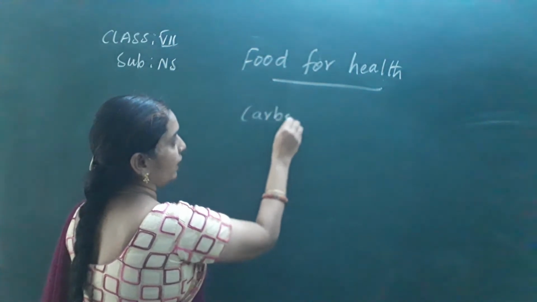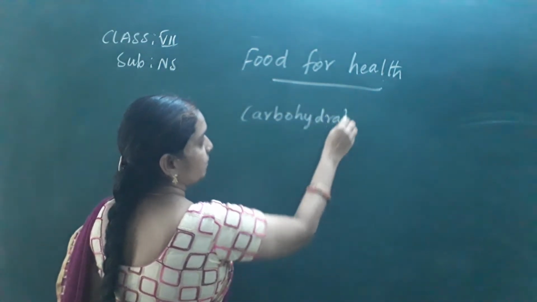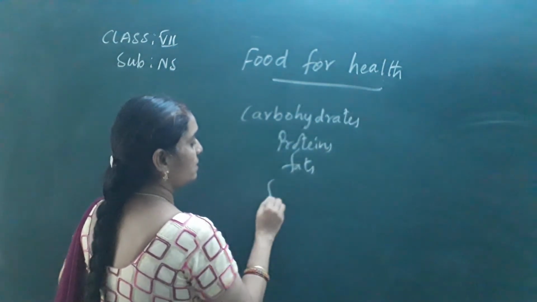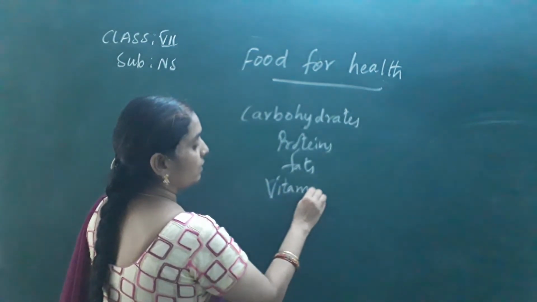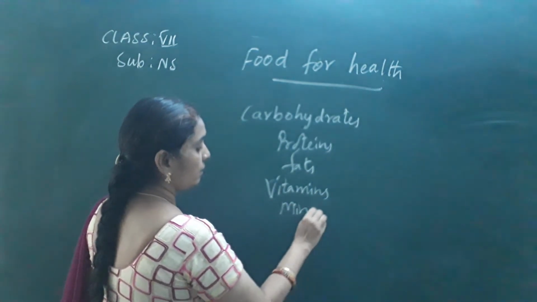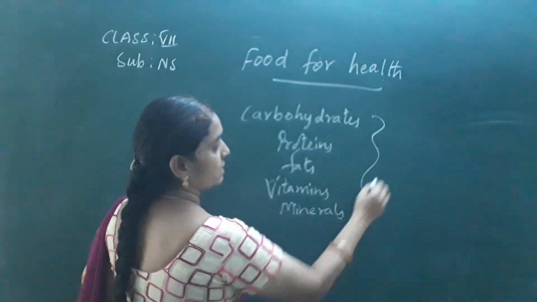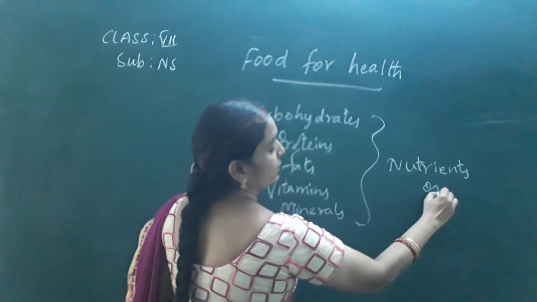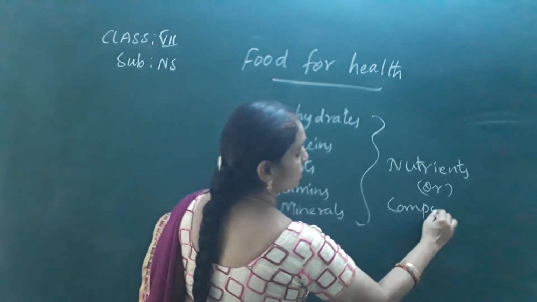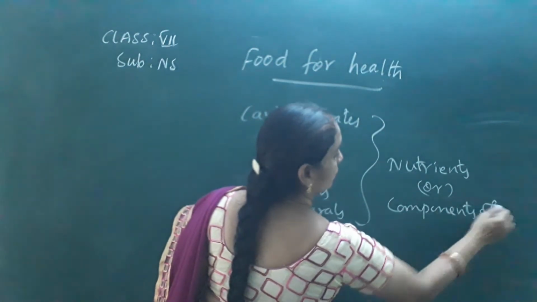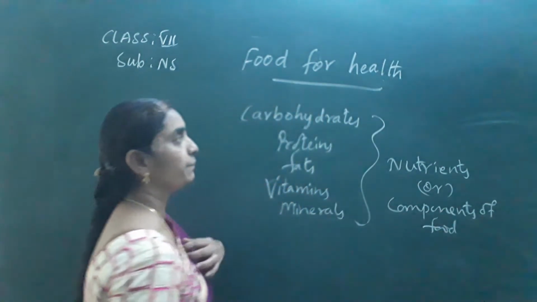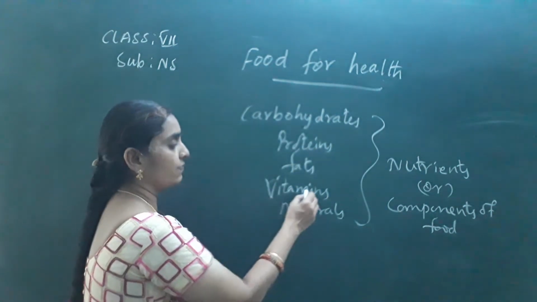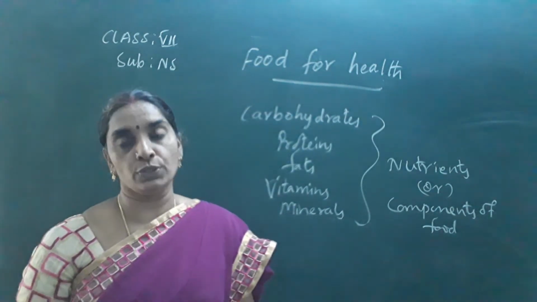They are carbohydrates, proteins, fats, vitamins and minerals. These are all nutrients or components of food. Is it okay? Carbohydrates, proteins and fats are macronutrients, whereas vitamins and minerals are micronutrients.